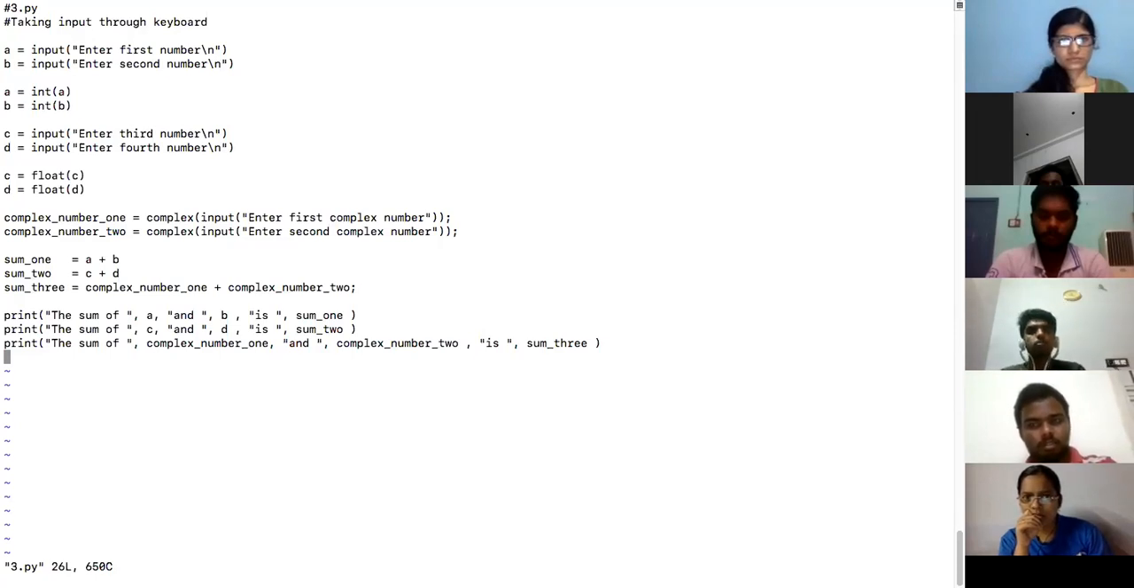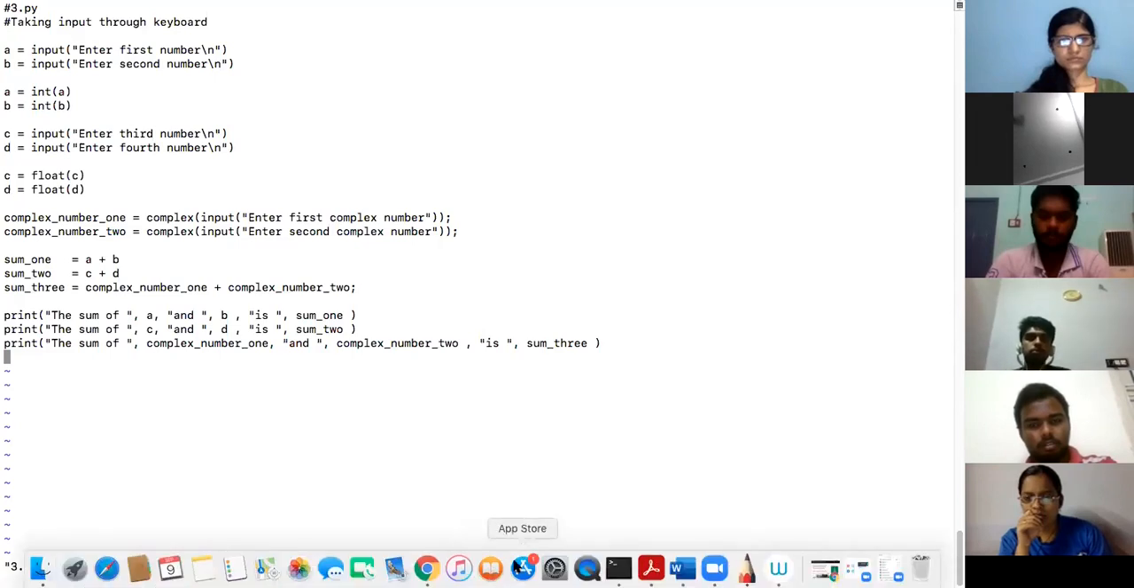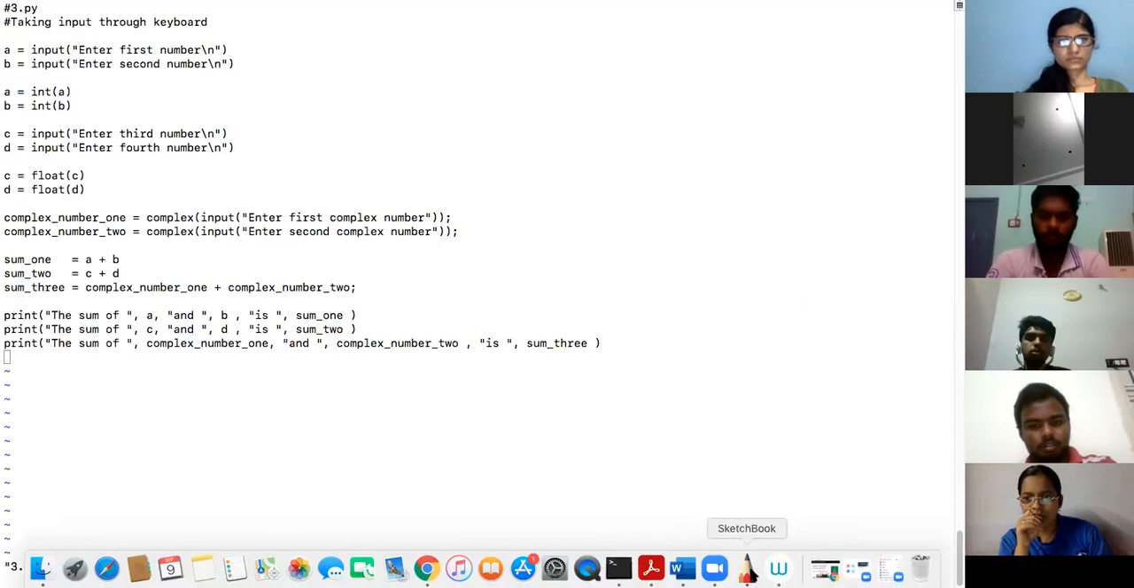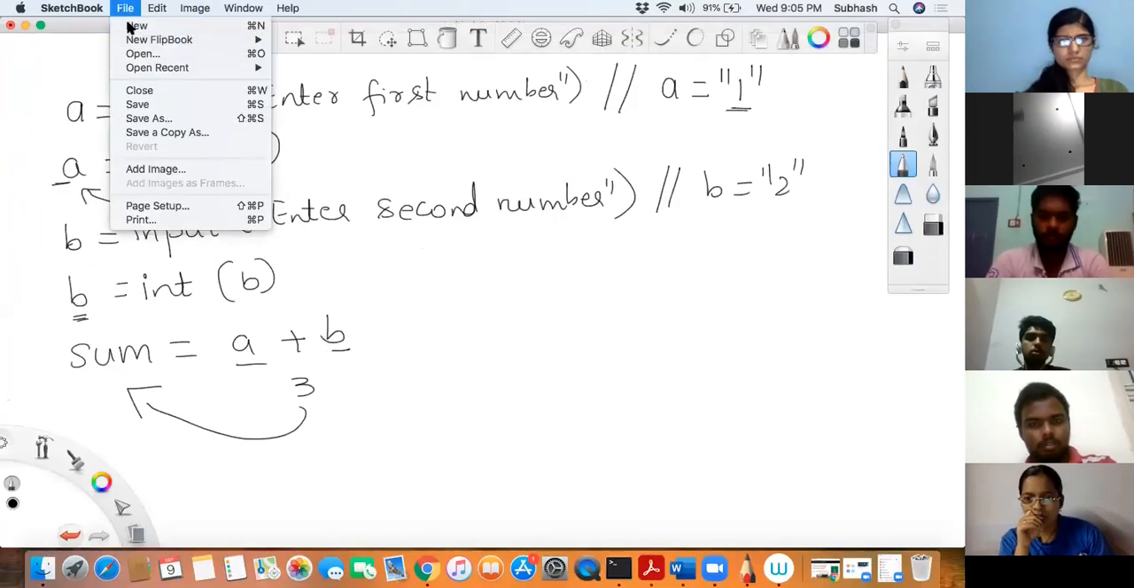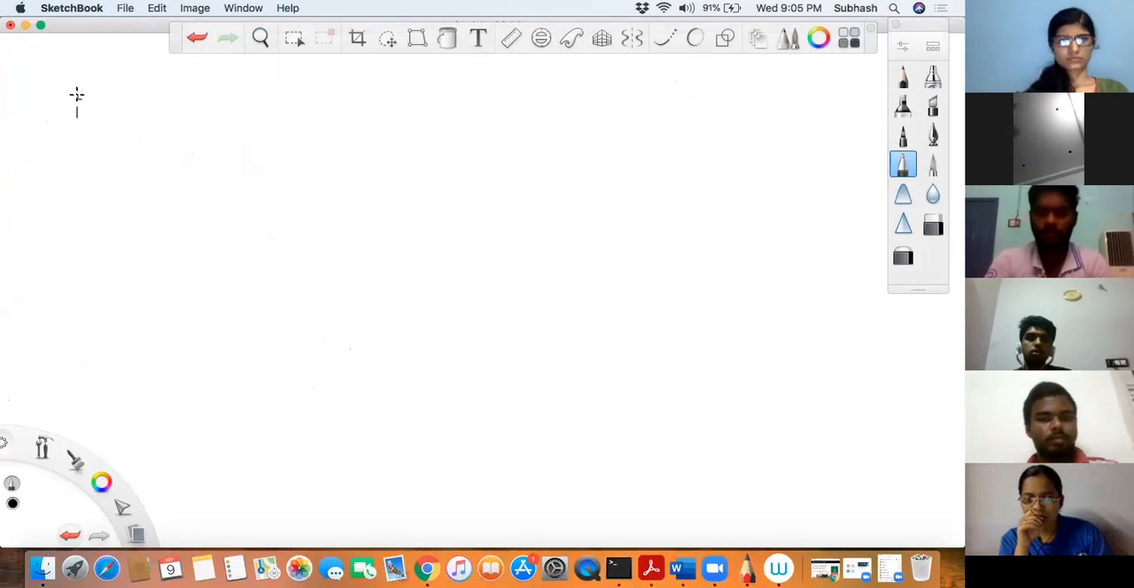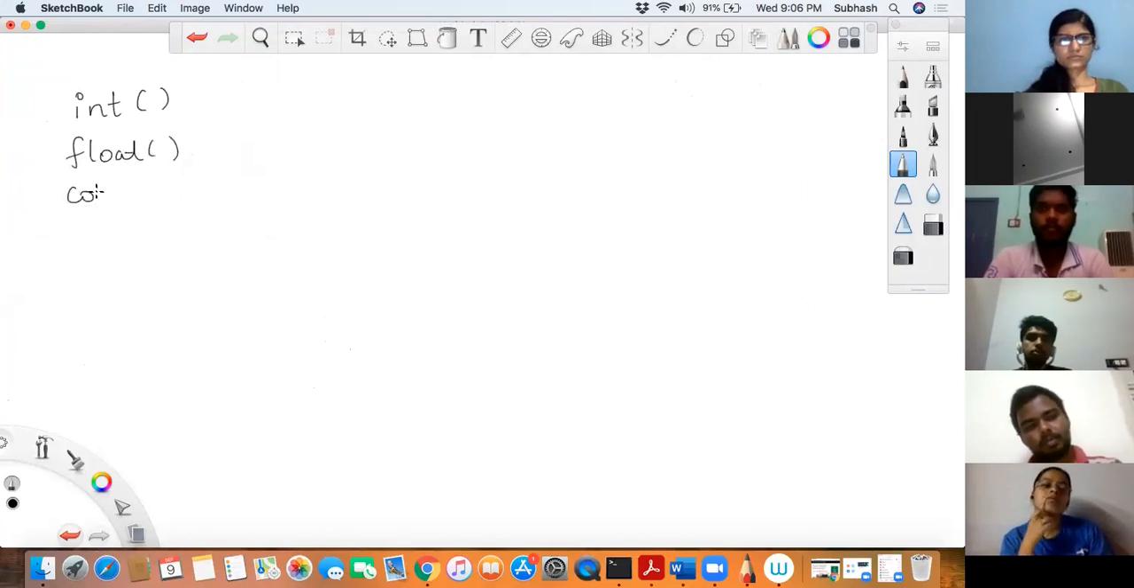Or else, let me explain it like this so that you don't get confused. I'll make it clear. Let me write it like this. Now listen, I'm removing this from the screen. How many functions did I tell you? We have the int function, the float function, and then the complex function. Let us not bother about others.